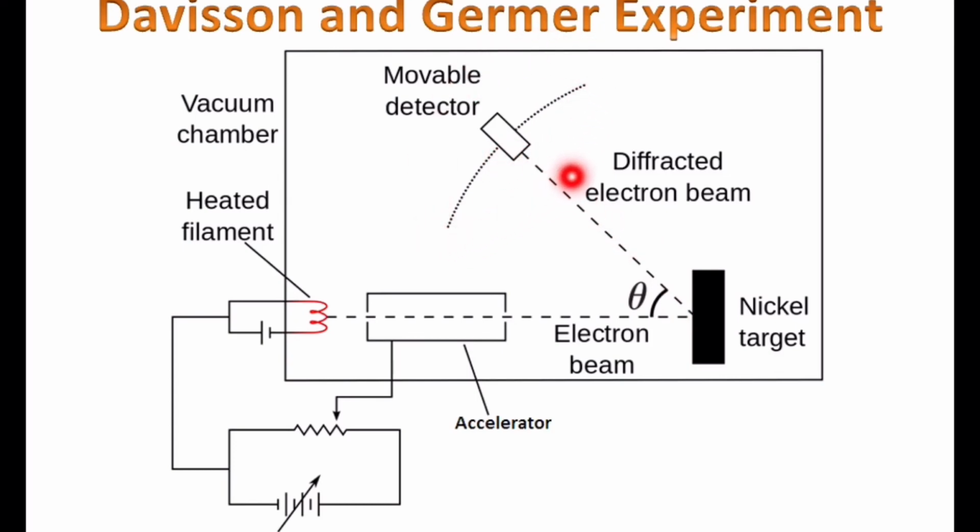It is connected to the ammeter or galvanometer. The deflection of the ammeter or galvanometer shows the actual portion of the current produced, and theta is the deflection angle of the electrons. This is the deflected electron beam. What Davisson and Germer said is that for a potential of 54 volt, they observed that the diffraction intensity is maximum for interference at theta equal to 52 degree. Okay, you should know that. So this is a short explanation of the Davisson Germer experiment.